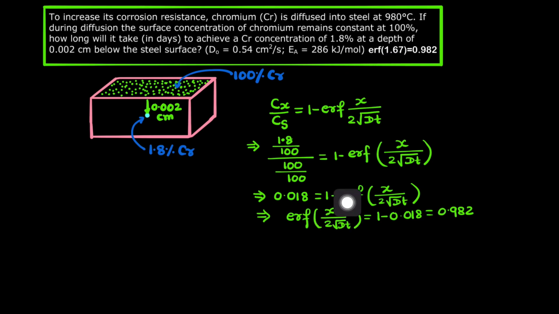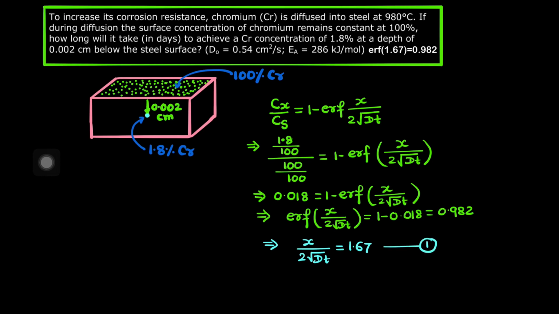It means this x by 2 root Dt is going to be equal to 1.67. This is equation number 1.